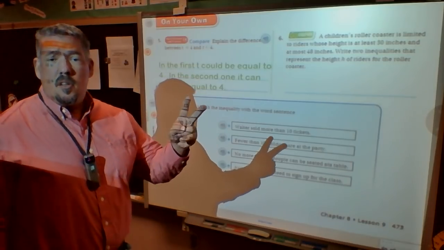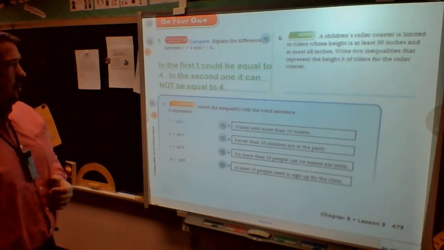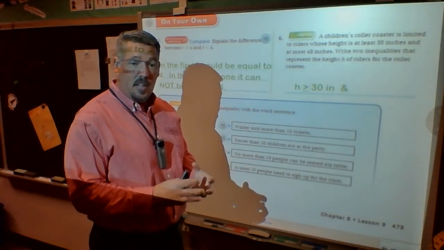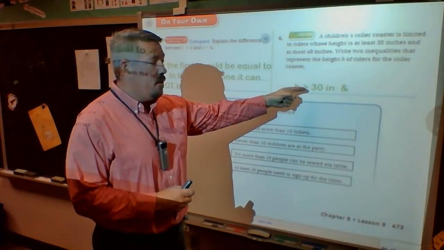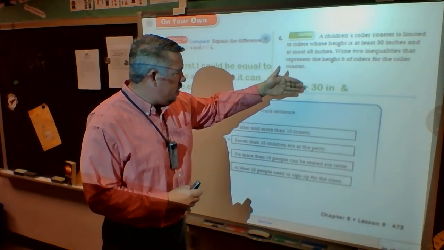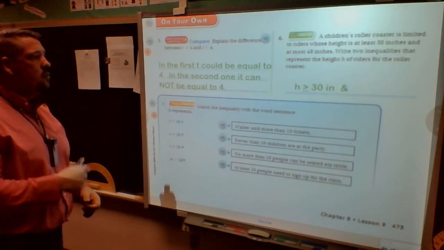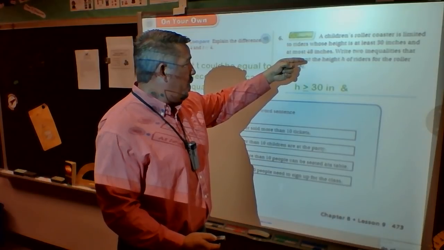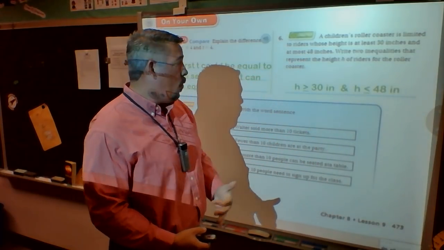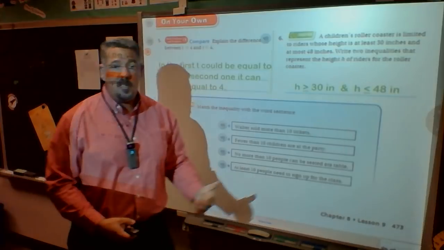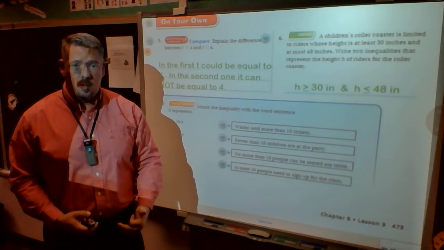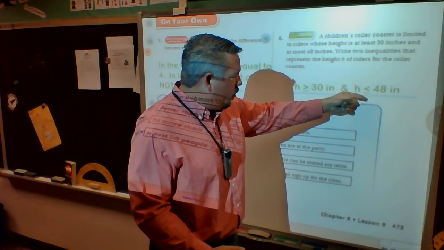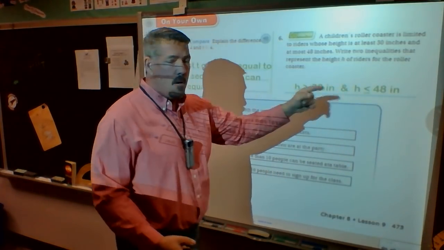So I have 2 limitations and therefore 2 inequalities that I write as my answer. First one, h, my height, must be at least or could be greater than 30 inches. So h is greater than or equal to 30. I've got that one, so I write my second one. My second one says my height must be equal to or less than 48 inches. If I'm 48.5 inches, I don't get to go on the roller coaster. So h is less than or equal to 48 inches. Those are my 2 answers.